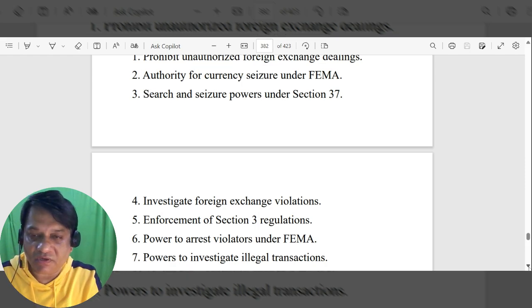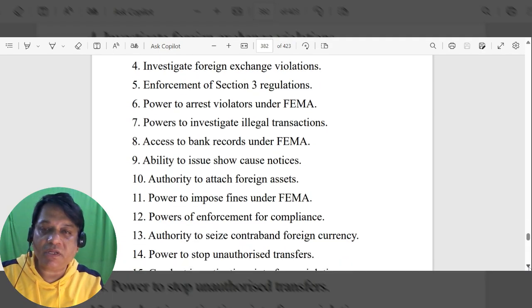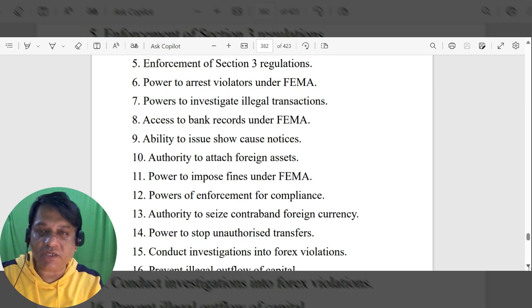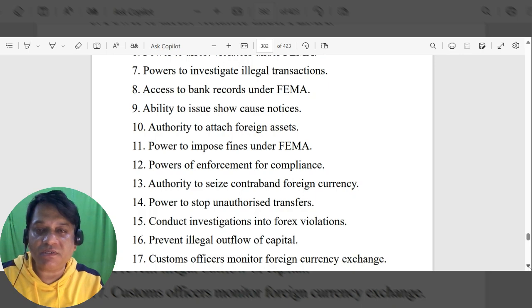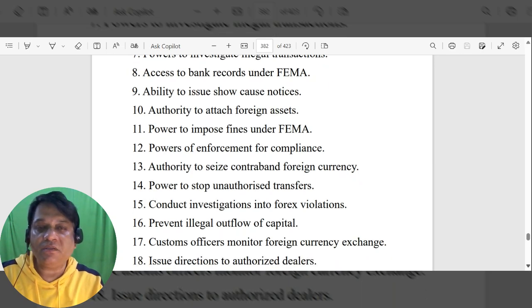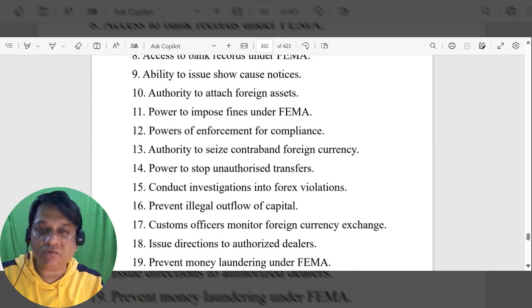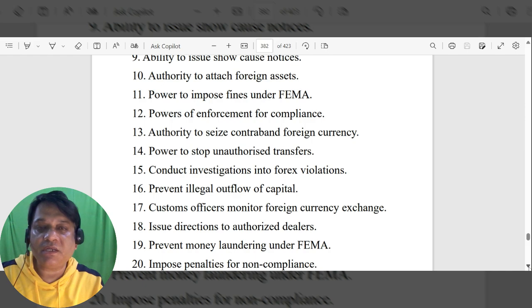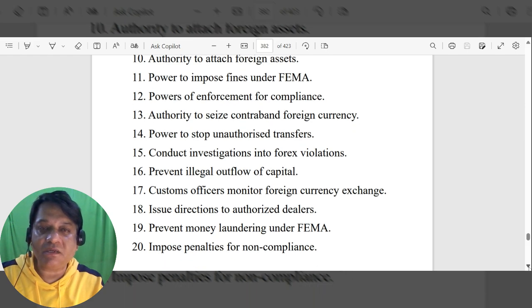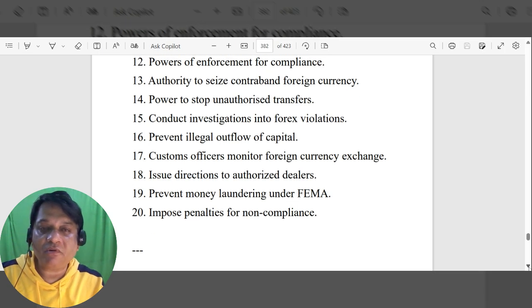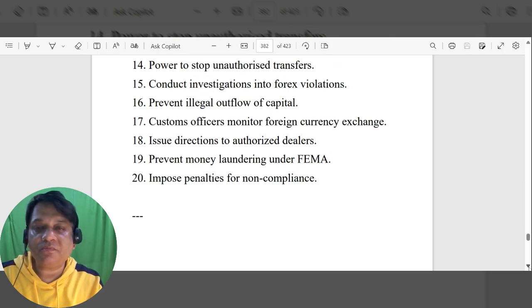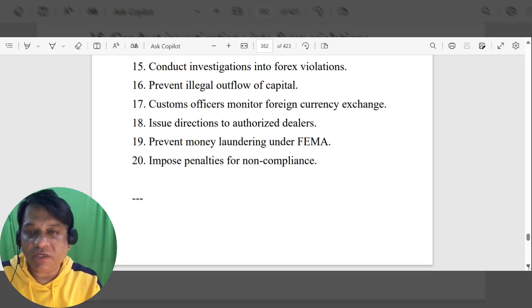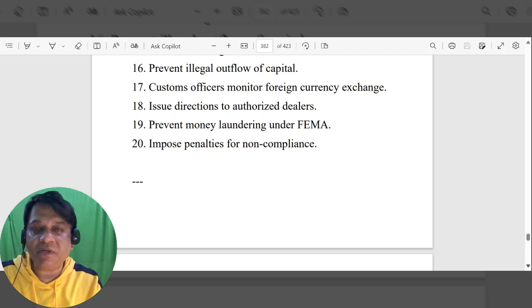search and seizure powers under Section 37, investigate foreign exchange violations, enforcement of Section 3 regulations, power to arrest violators under FEMA, power to investigate illegal transactions, access to bank records under FEMA, ability to issue show cause notices, authority to attach foreign assets, power to impose fines under FEMA, powers of enforcement for compliance, authority to seize contraband foreign currency, power to stop unauthorized transfers, conduct investigations into forex violations, prevent illegal outflow of capital.